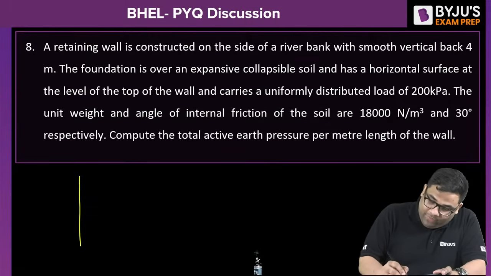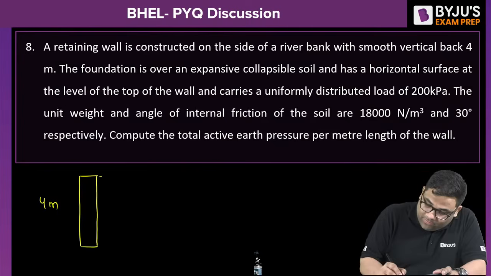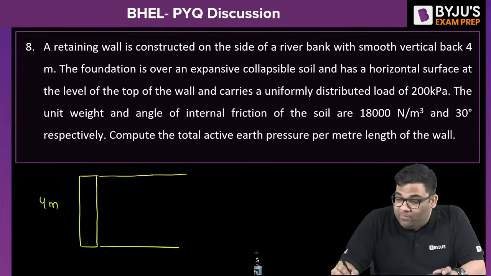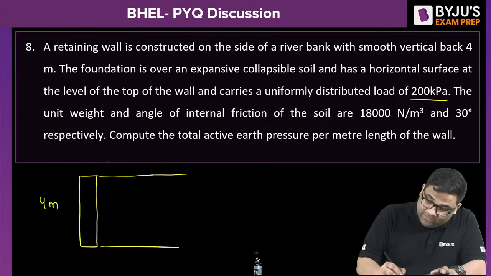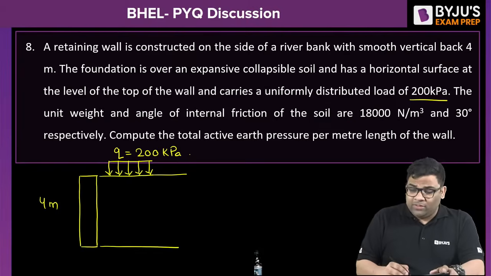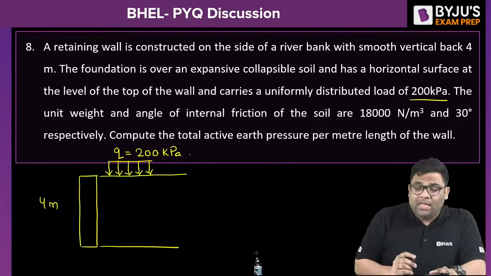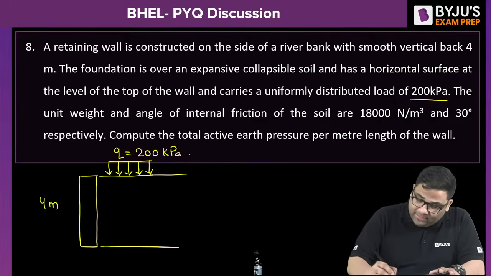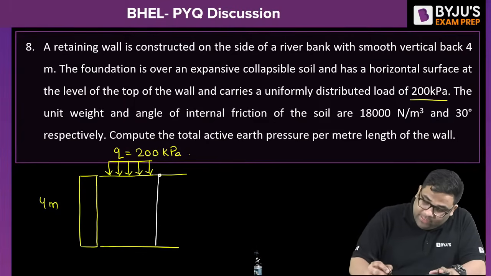So we have a retaining wall of height 4 meter. And it is given that it carries a uniformly distributed load, this is the surcharge. So surcharge q is equal to 200 kilopascal. Now first of all, I will find out the earth pressure distribution due to soil only. So due to soil, here it will be Ka into gamma into Z.